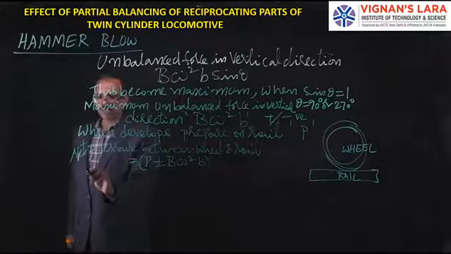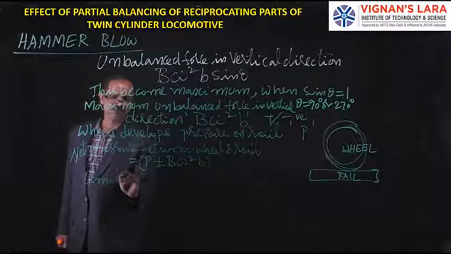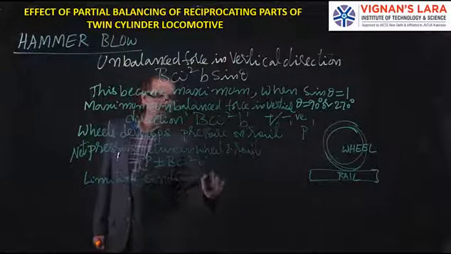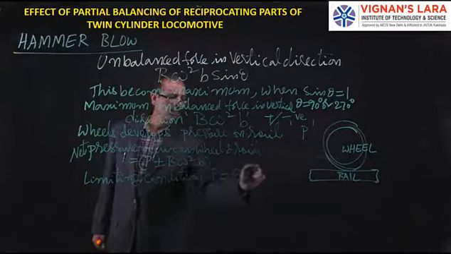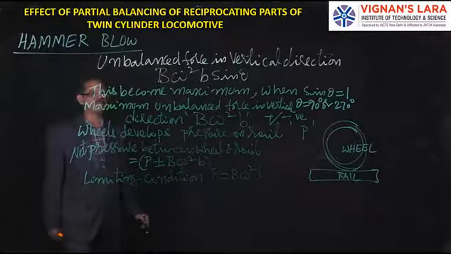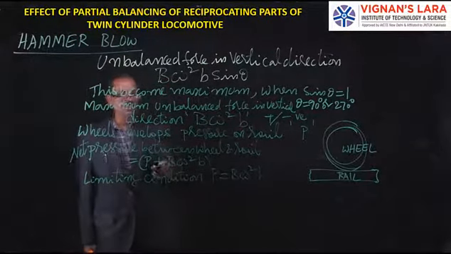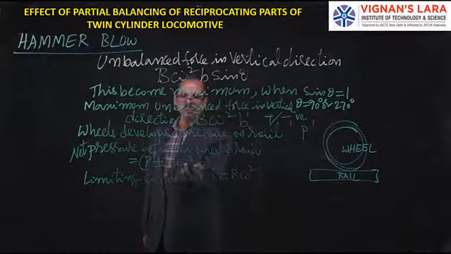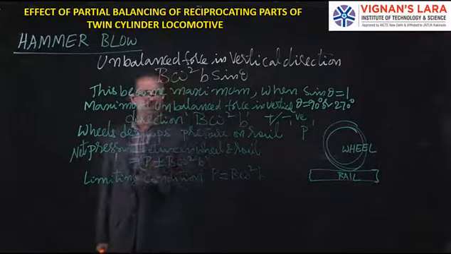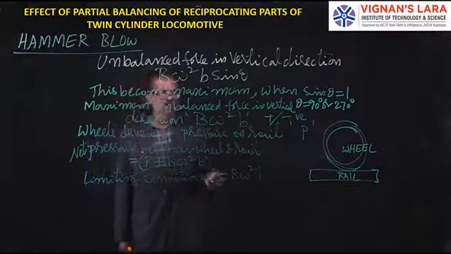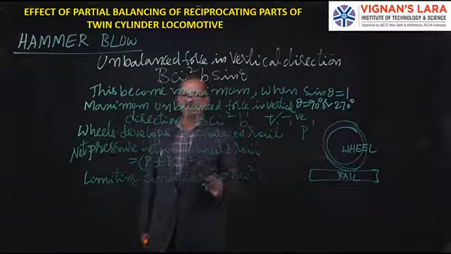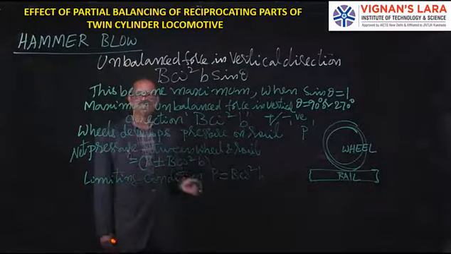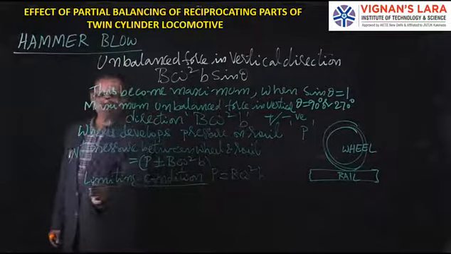So the limiting condition is P should be greater than or equal to b omega square b. If P is equal, then even in the worst case, where it is minus, the net force is 0, or net pressure is 0. In the other way, if P is less than b omega square b, this value is negative, then the net force will become negative, which is going to cause lifting of the wheels.